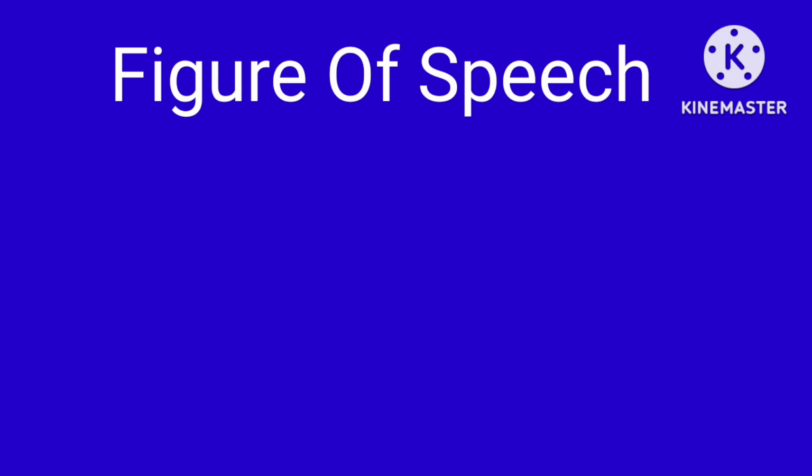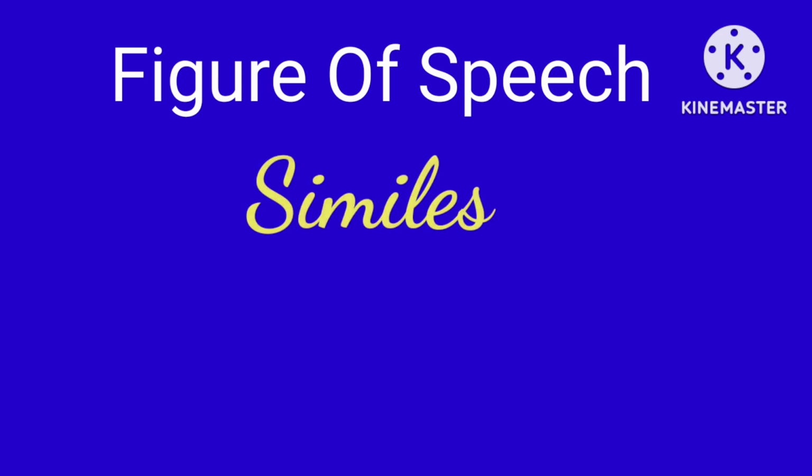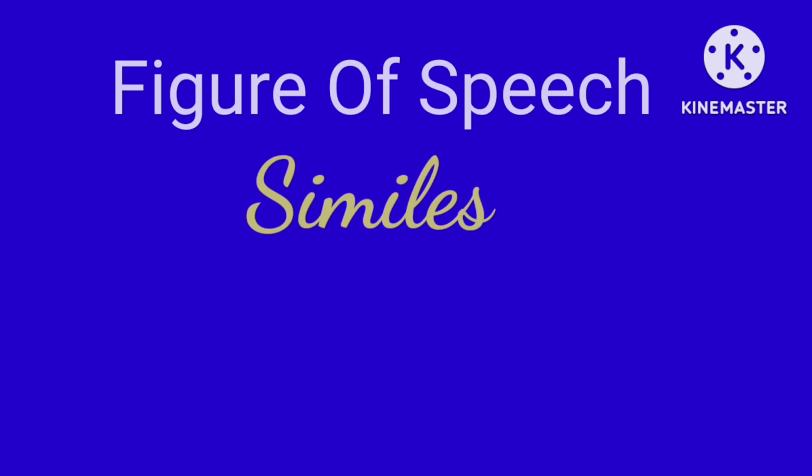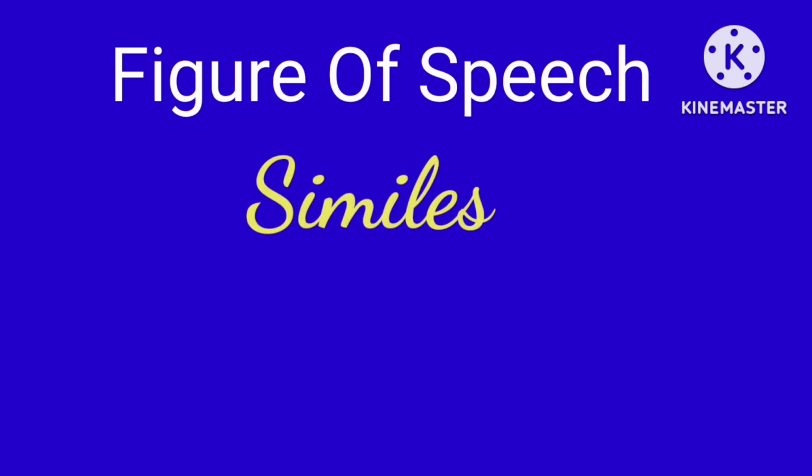The first figure of speech that we are going to discuss is similes. What is a simile? Obviously, a simile is a figure of speech used to show comparison between two unlike things.